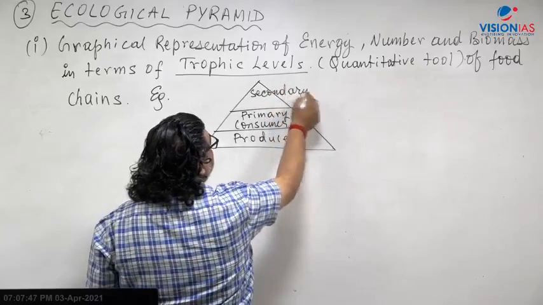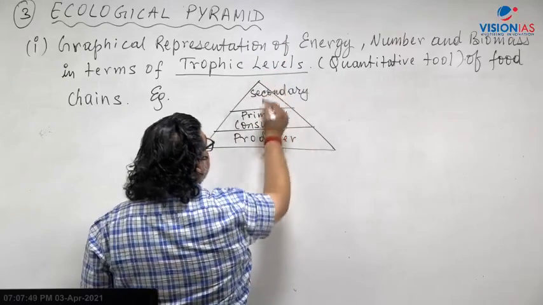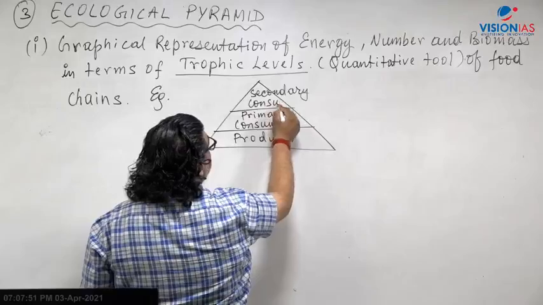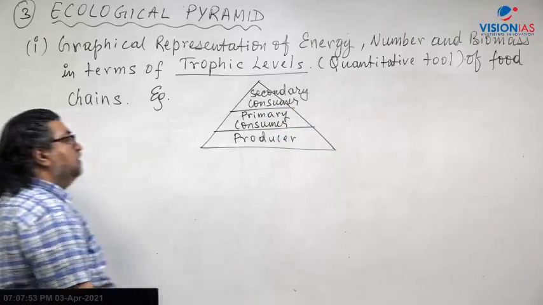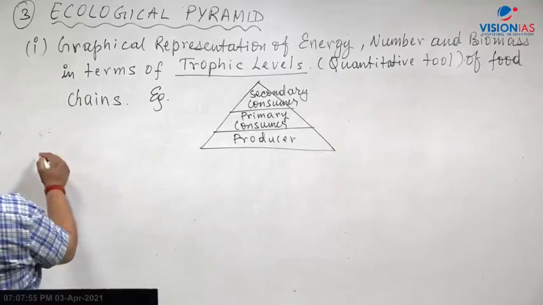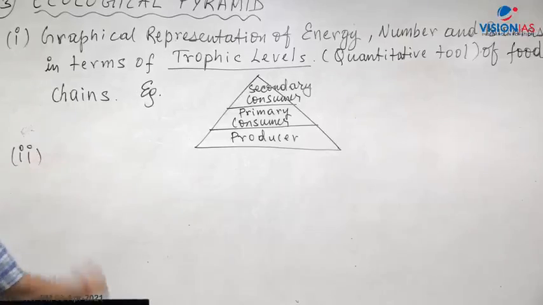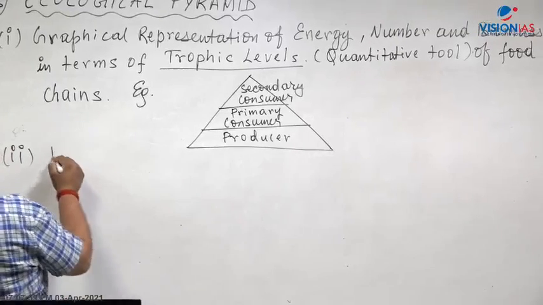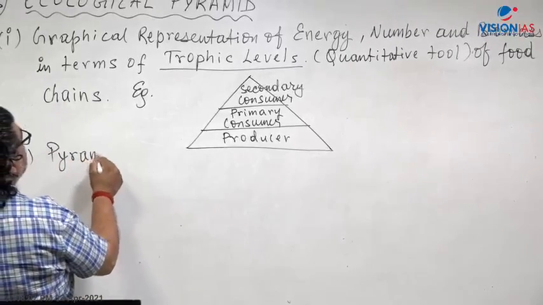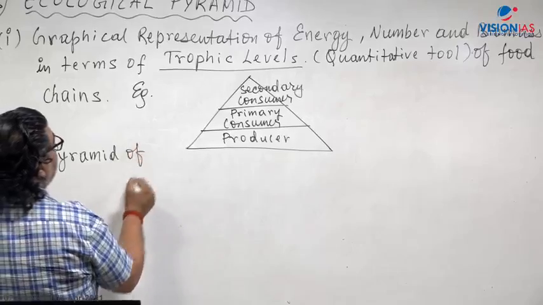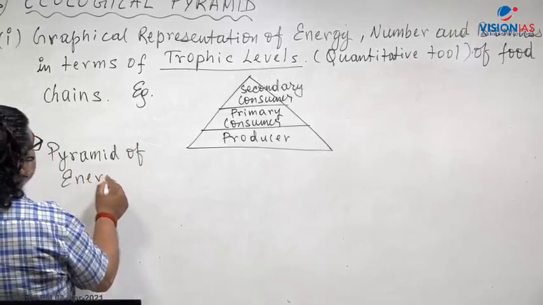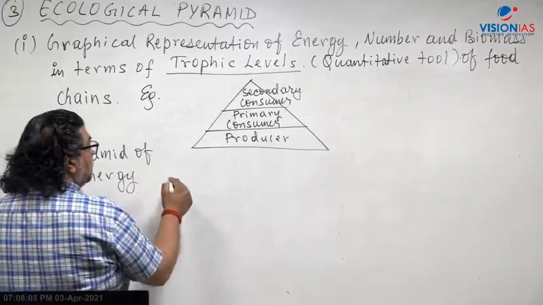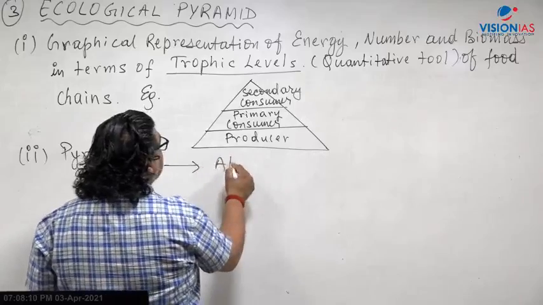There may be tertiary consumers, there may be quaternary consumers, right? Now what is the second point here? The second point is that the pyramid of energy, when we take the pyramid of energy, is always upright.